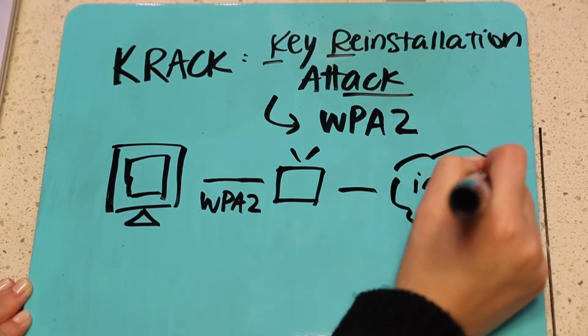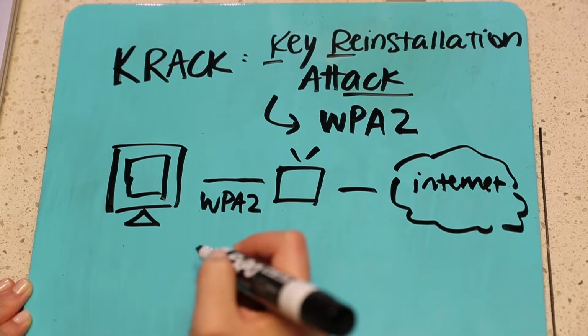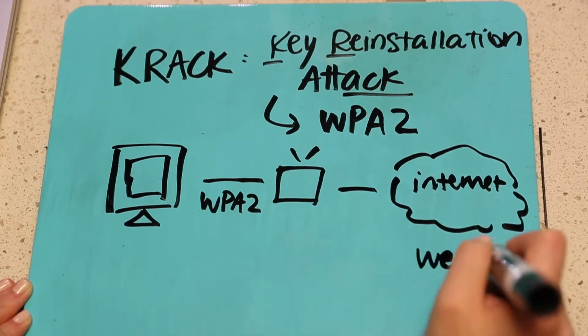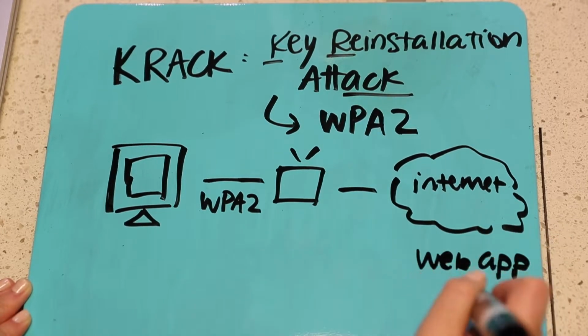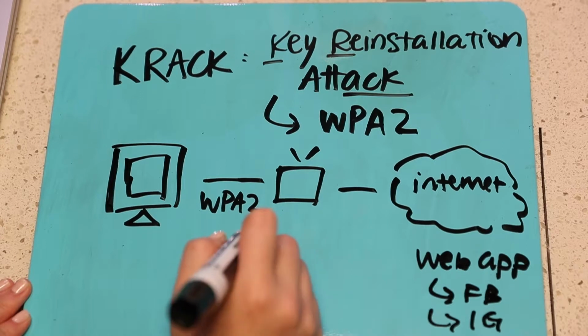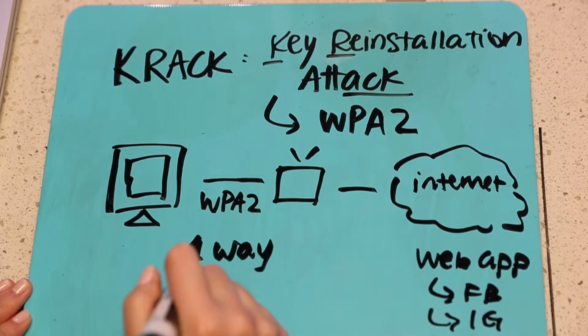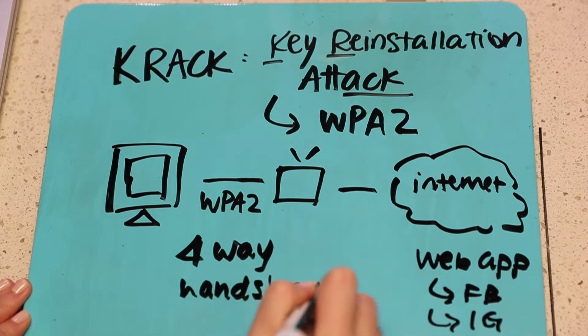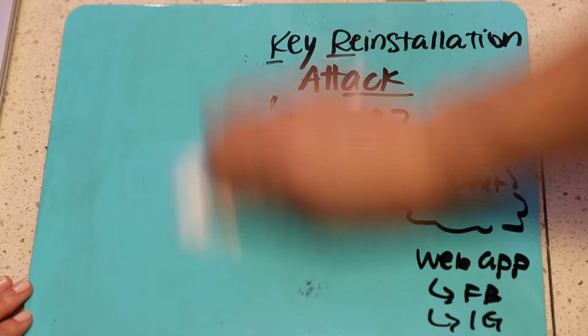WPA2 stands for Wi-Fi Protected Access 2, and it is a type of encryption that is used to secure a majority of Wi-Fi networks. A WPA2 network provides unique encryption keys for each wireless client that connects to it. WPA2 uses a four-way handshake to ensure secure connections, and this vulnerability targets the third part of this process.